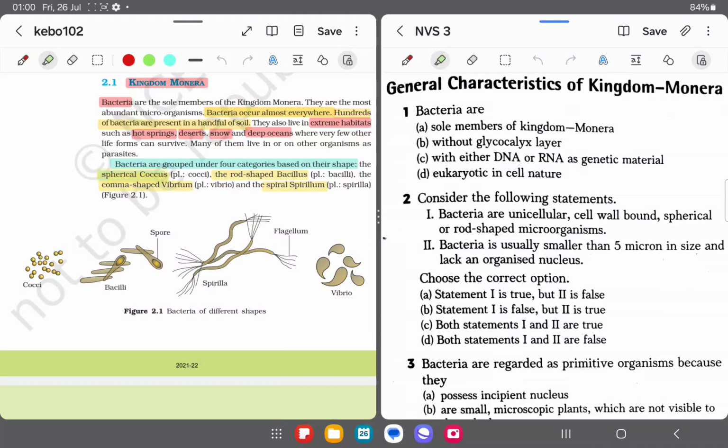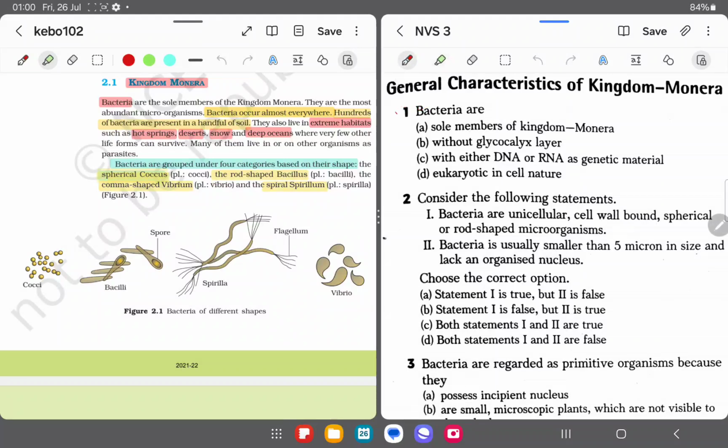Now, first of all, the most important thing: if you want to crack these exams, you have to thoroughly study this NCERT line by line. You have to study. Okay. So here are some MCQs from the kingdom Monera.